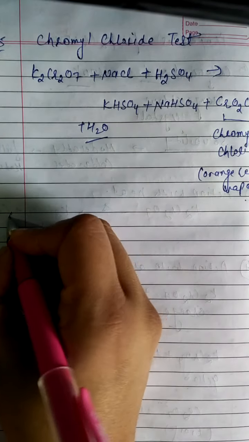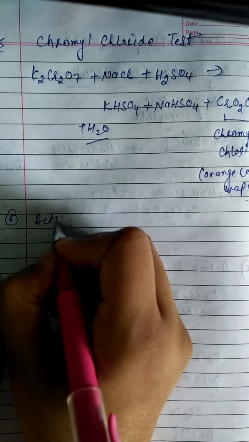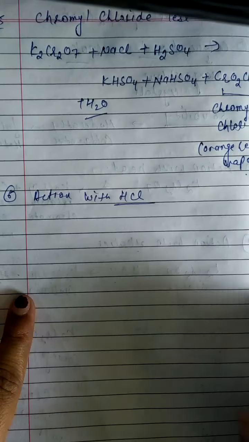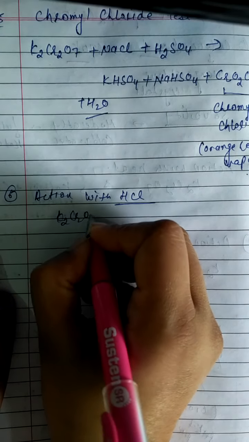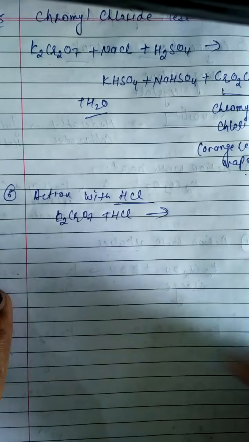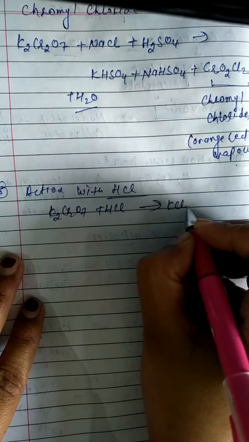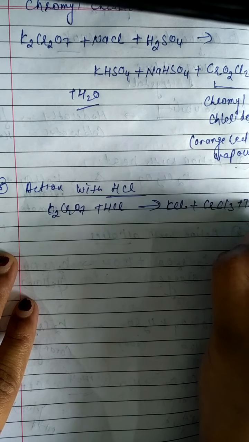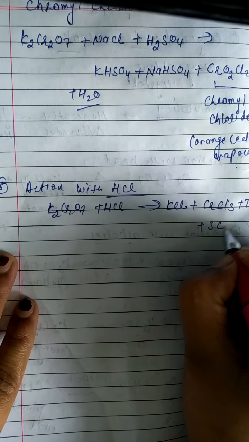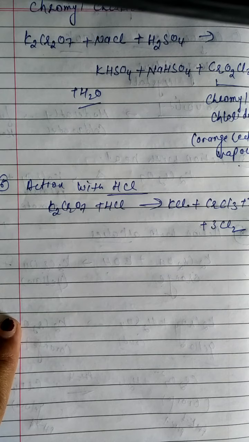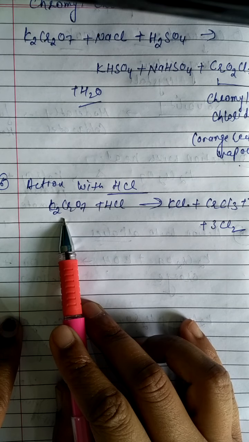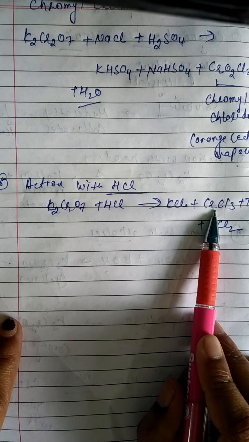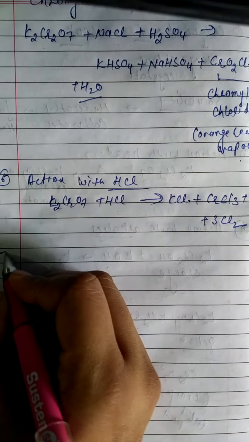The next property, 6, is action with hydrochloric acid. K2Cr2O7, potassium dichromate, is reacted with the HCl. Then it forms KCl plus CrCl3 plus 7 molecules of water and 3 molecules of chlorine. This is action with HCl. When the potassium dichromate is reacted with the hydrochloric acid, it forms potassium chloride, chromium chloride, water and chlorine.